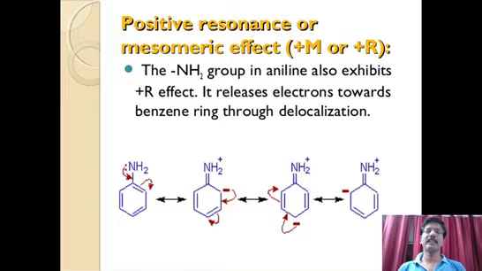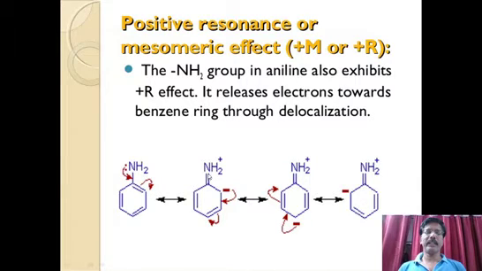Therefore, it exhibits a plus M effect. That means electrons are pushed from NH2 to the remaining part of the molecule. Here, the remaining part of the molecule is the benzene ring. So this electron pair from nitrogen is shifted towards the benzene ring, and since there are pi electrons available in the benzene ring, there is every chance of delocalization.